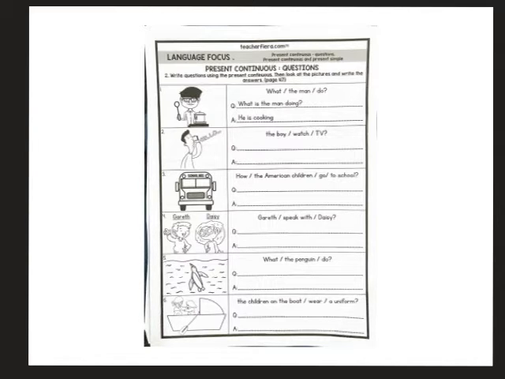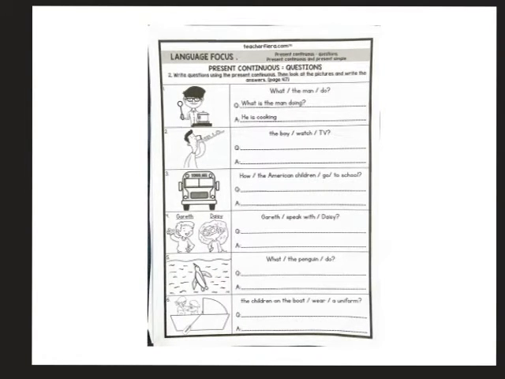From the first one, you look at the first picture. What the man do? Okay, the words given to you are what the man do. So because the man, if you look carefully here, the man is singular. Singular means one, seorang. Jadi, so you use is. Okay, and from the picture you know that this man is cooking. So the answer is he is cooking. What is the man doing? Okay, however, there is another way to ask questions other than using the question word what.